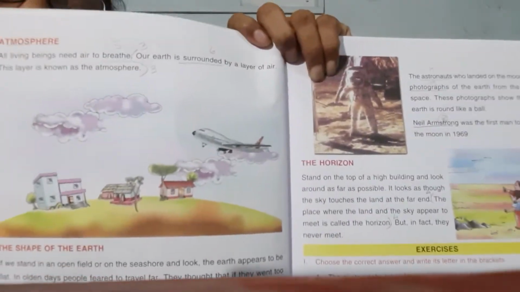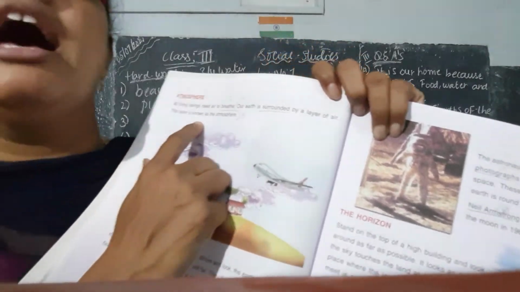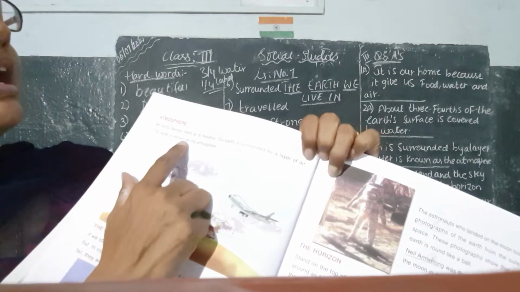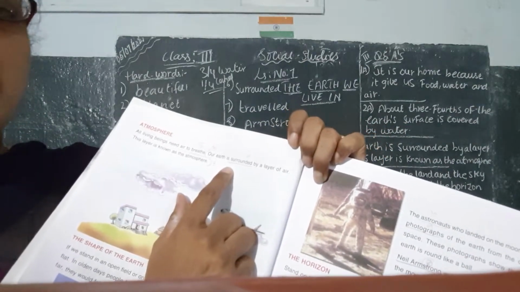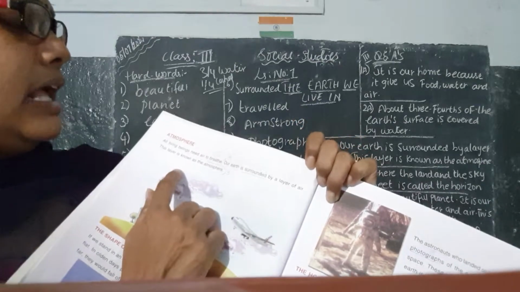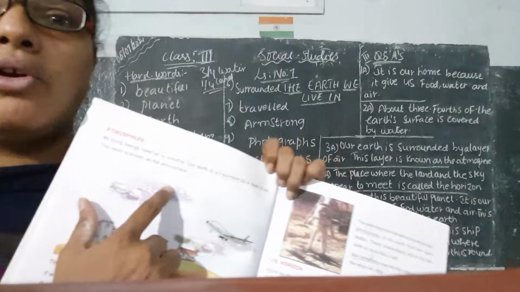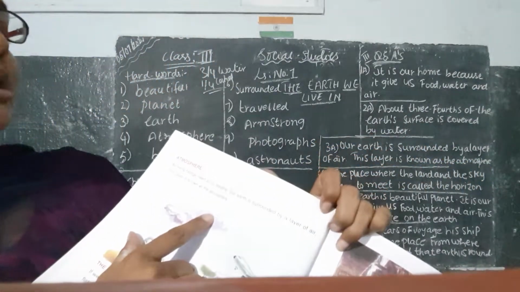If you turn to page number 2, what are you able to understand by this? Atmosphere. What is the meaning of atmosphere? What is atmosphere? All living beings need to breathe. Our earth is surrounded by a layer of air. This layer is known as atmosphere. What is this layer, children? This layer is known as atmosphere.